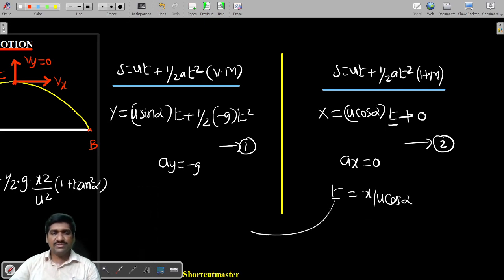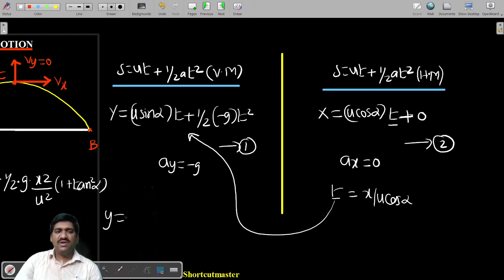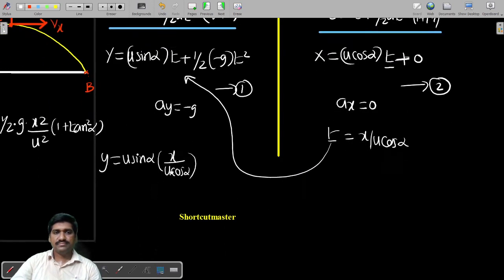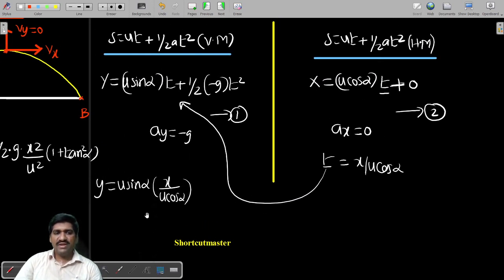Now can I substitute this t in the first equation? Yes. We finally get y is equal to u sin alpha into t, which is x divided by u cos alpha, minus half into g into t square, where t is x divided by u cos alpha, whole square.